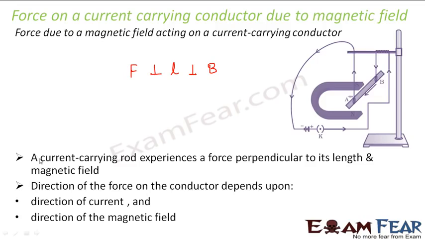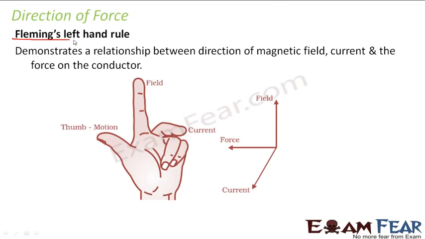So, how exactly do we calculate the direction of this magnetic force? By using Fleming's left hand rule, as you can see in this picture. If your first finger represents the direction of the magnetic field, and your middle finger represents the direction of current, then your thumb indicates the direction of the magnetic force, because magnetic force and motion are the same thing. Whichever direction you have magnetic force, that force will make that object move in that direction. So basically the thumb gives you the direction of magnetic force. This is how we can calculate the direction of the force experienced by a current carrying conductor in a magnetic field.